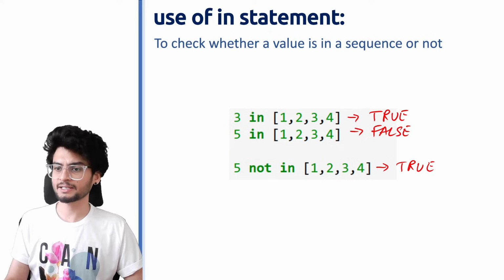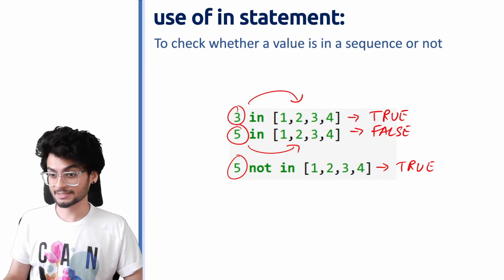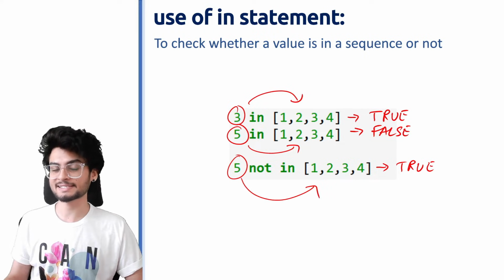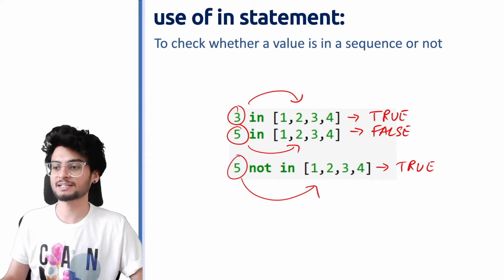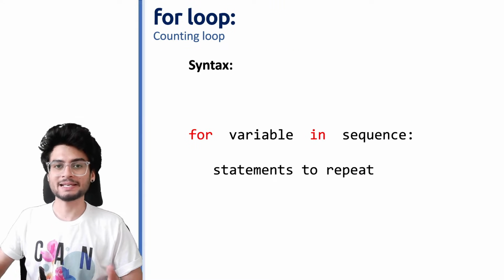It is just checking कि अगर ये value इस list के अंदर है या नहीं. And this part is checking कि ये value इस list के अंदर नहीं है. So that is true. तो for loop हम लोगों ने देख लिया, उसके basics देख लिए.